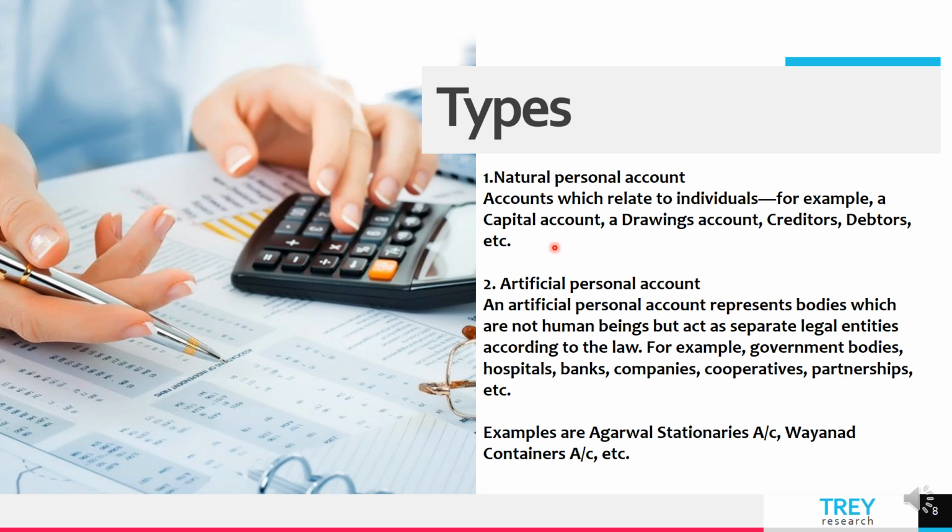If you have heard of it, it is a very famous case. So, just see that the company is not a natural human being, but according to law, they are artificial human beings, and hence it's a personal account. As the name suggests, artificial personal account. For instance, Agarwal Stationery's account, Wayanad Containers account, and so on.